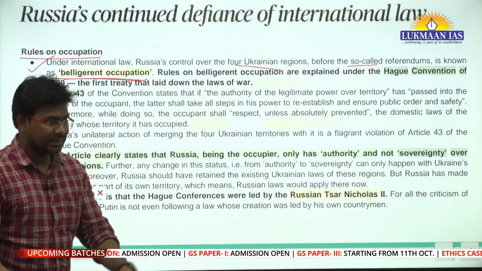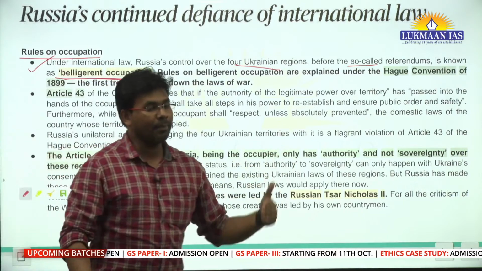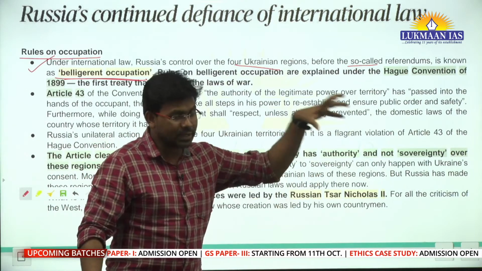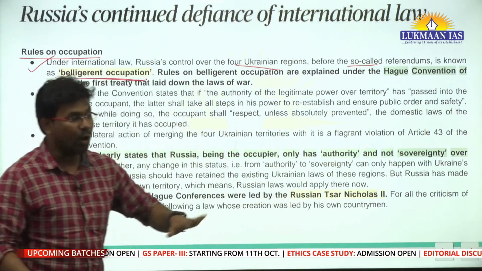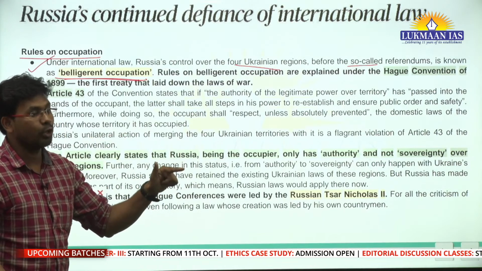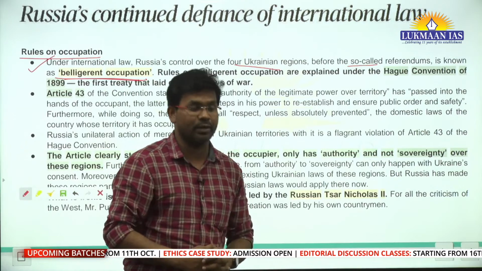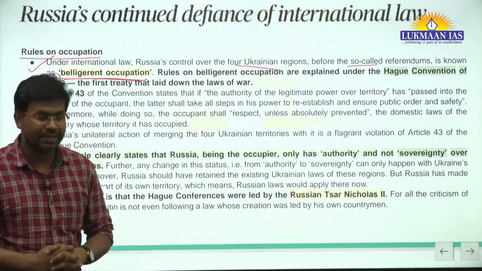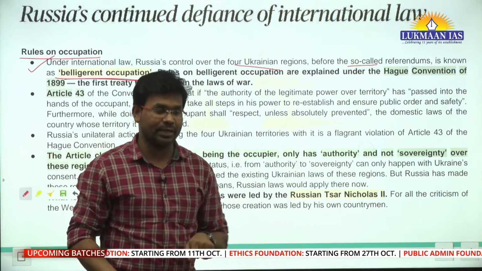Belligerent occupation means that being a foreign power, you have taken control of some territory, and now you have established authority over this territory. But establishing authority by taking control of the territory does not give you legitimate rights to claim that it is a sovereign territory of your country.